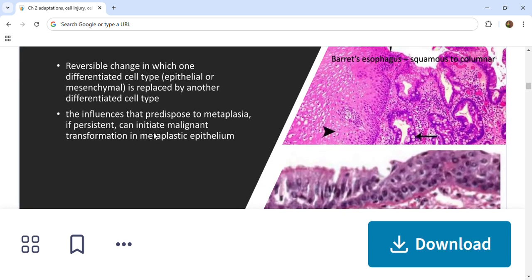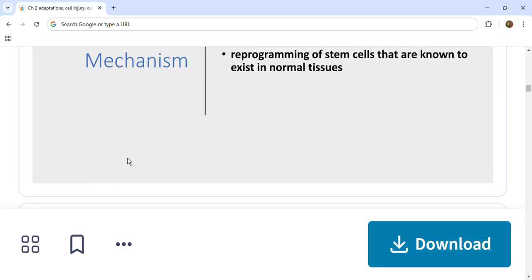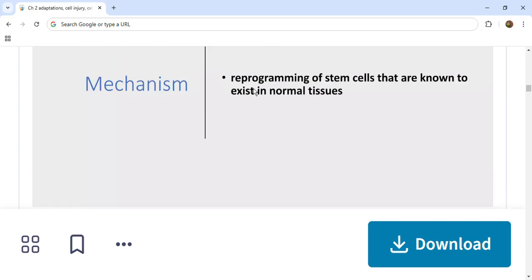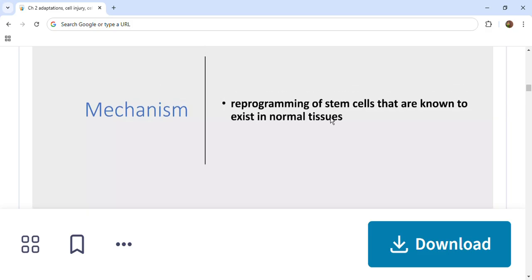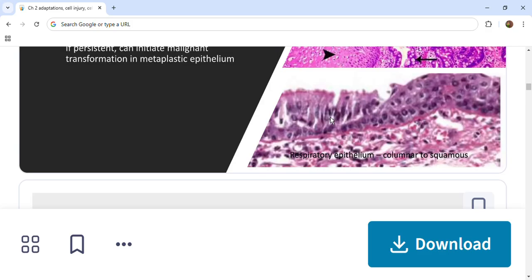The influences that predispose to metaplasia, if persistent, can initiate malignant transformation in metaplastic epithelium. It causes cancer. The mechanism is reprogramming of stem cells that are known to exist in normal tissues. That is the mechanism. So let us see metaplasia in detail.